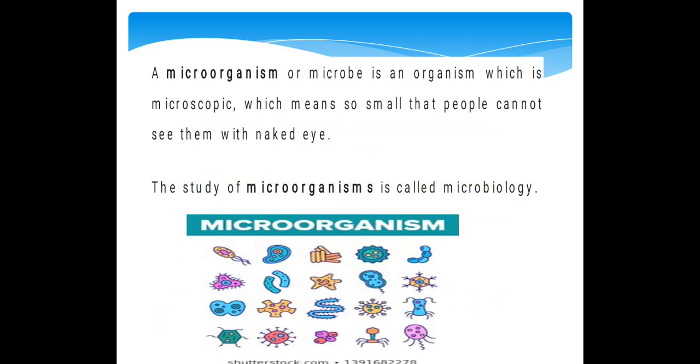Let's see. A microorganism, or microbe, is an organism which is microscopic. That means it cannot be seen with the open or naked eyes. You need a magnification of 100 times for seeing a minute organism. You can see some of the pictures given there. These are all microorganisms, and the study of microorganisms is called microbiology.